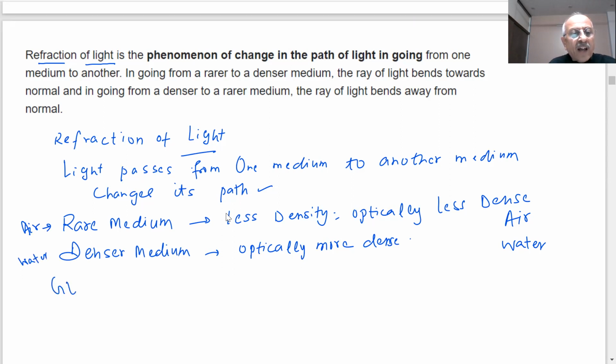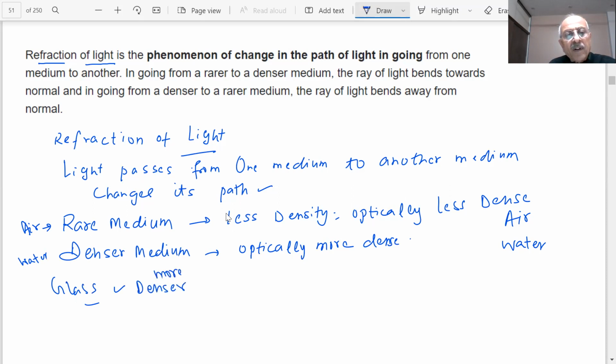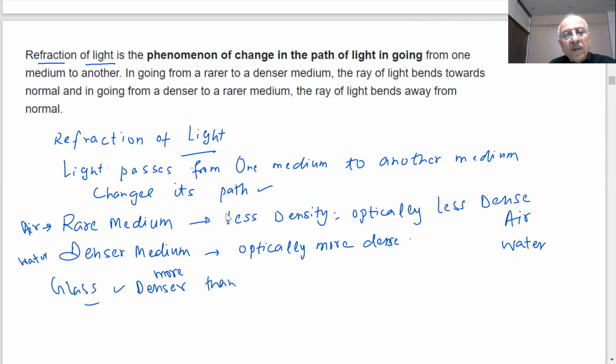If I consider glass, then glass is even more dense than water. In general, solids are more dense than liquids, and liquids are more dense than gases. So when light is traveling from rare to dense or dense to rare, it will change its path.